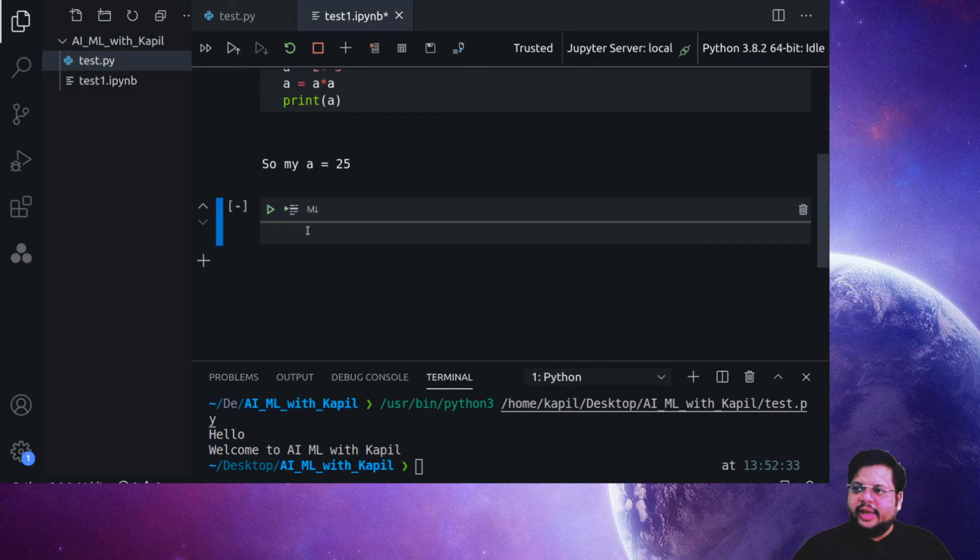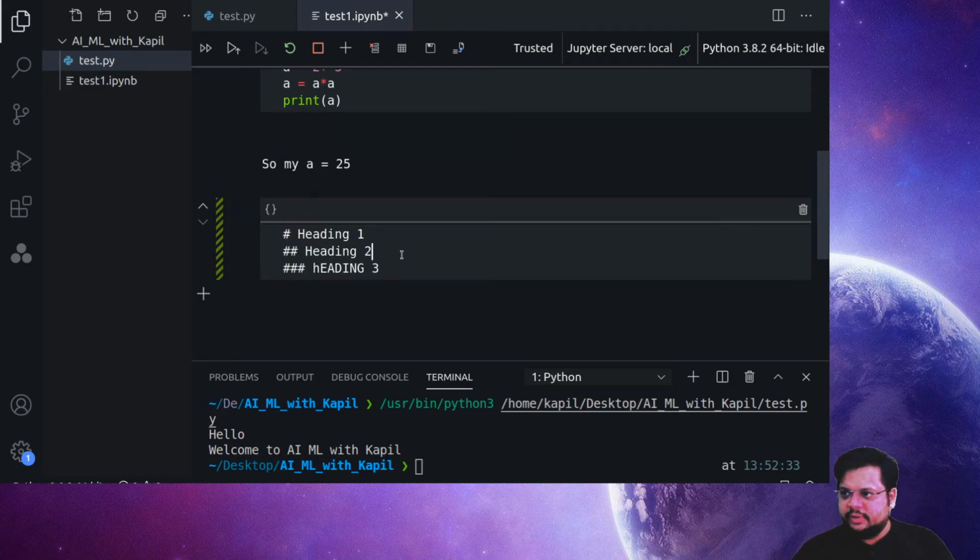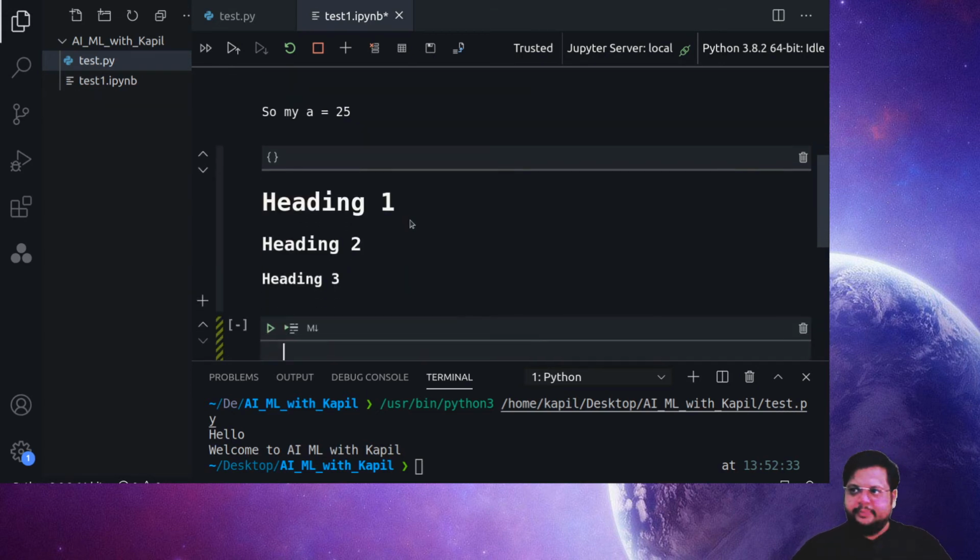Markdown has its own language. If I click it, this is my heading 1, then this is my heading 2, then this is heading 3. Sorry, I put the caps lock on. So you can see that you can put different types of headings and all these things there.